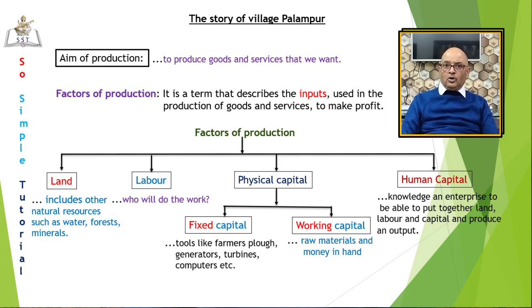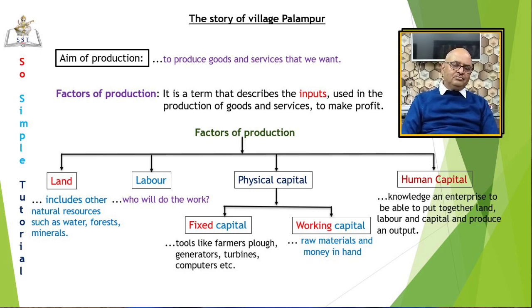Take another example, coal. Coal is a natural resource. It is also a gift of nature, but its supply can be regulated. We can mine any targeted amount of coal when needed, so it will come under land. Similarly, rivers, forests, minerals, all are included under land. So land is not simply land, it is an umbrella term which covers a broad category of things.